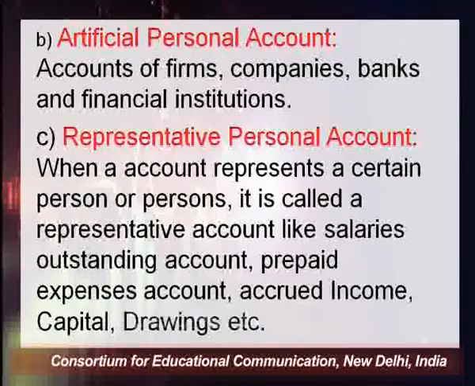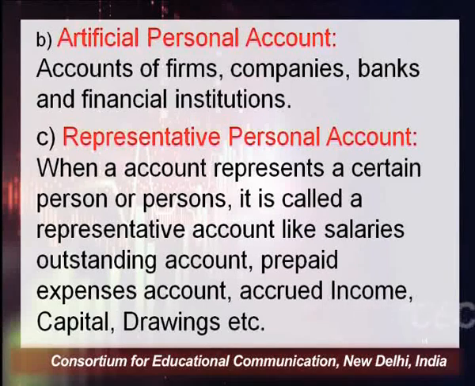So we classify this personal account into 3 categories. The first one is natural personal account. Accounts of any individual, Ram, Shyam, Mohan, Jatin, Gaurav, any individual comes under the list of natural person. The next one is artificial person. Artificial person includes the accounts of firms, companies like Wipro, TCS, that come in the list of artificial personal account.